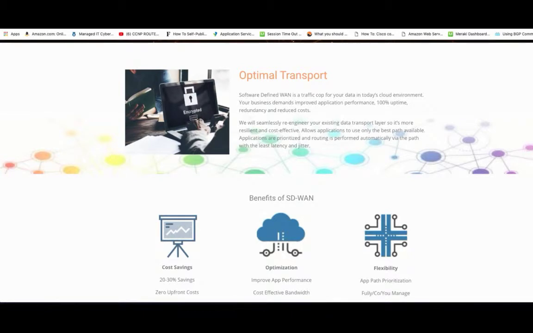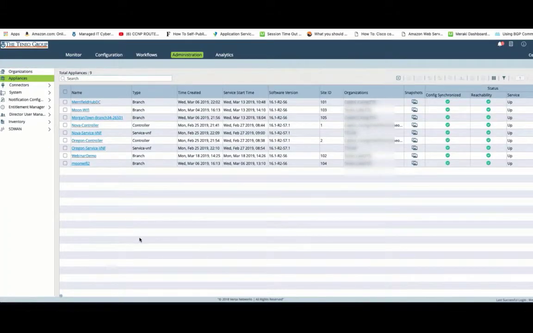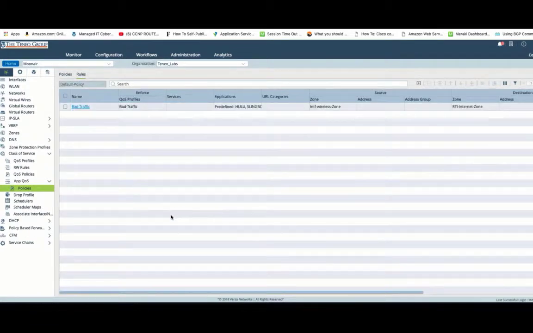And why would we want to do that? Well, the next viral video can clobber your branch WAN link and bring business to a halt. We need to stop that from happening, right? So with Versa SD-WAN deployed, now the business has the ability to take control of the branch and determine what flows will be allowed and which it needs to restrict. As I mentioned previously, I'm going to demonstrate how we can pick this as a flow to restrict bandwidth on, place it into an existing policy, push the change, and see if it was successful.